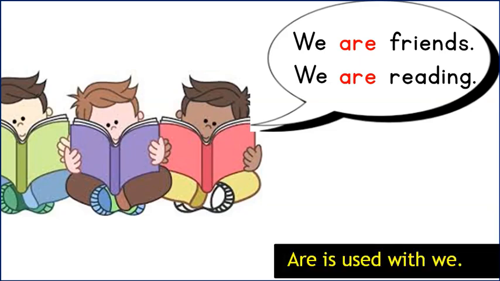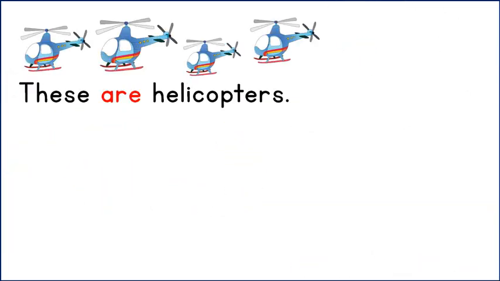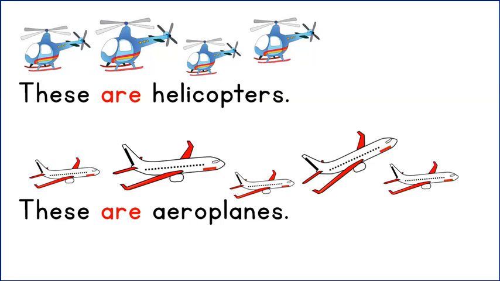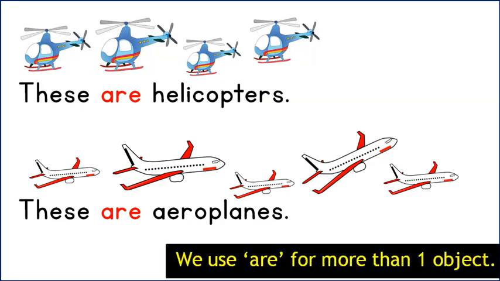Are is used with we. Remember, use we to talk about yourself when you are more than one. These are helicopters. These are aeroplanes. We use are for more than one object.